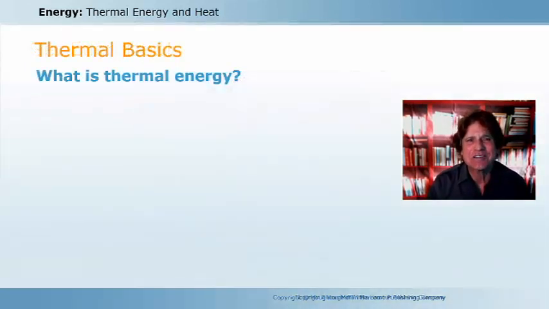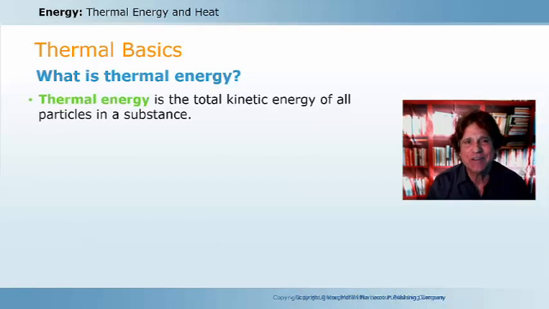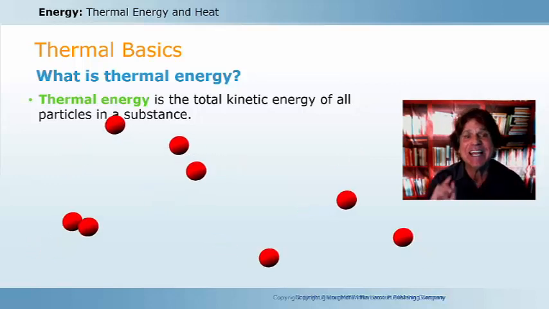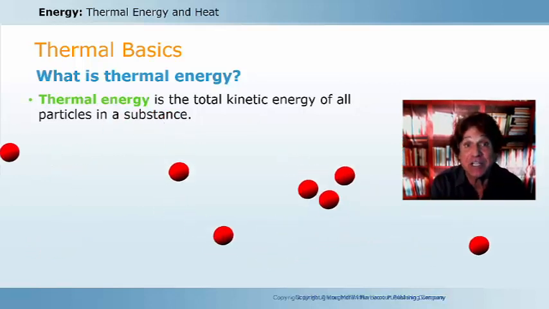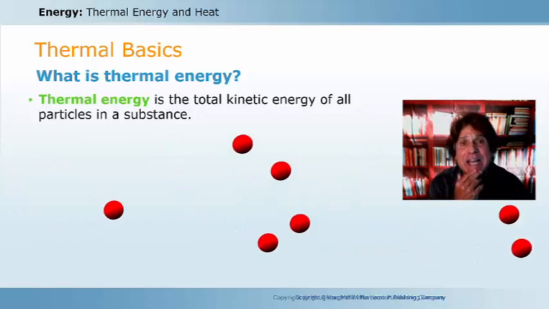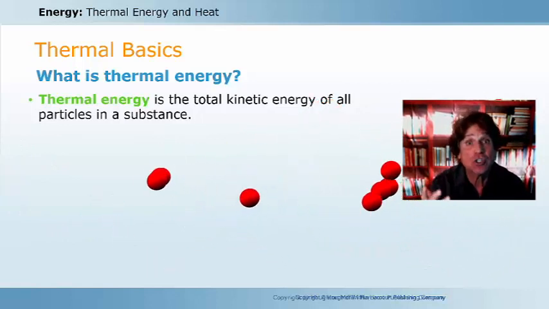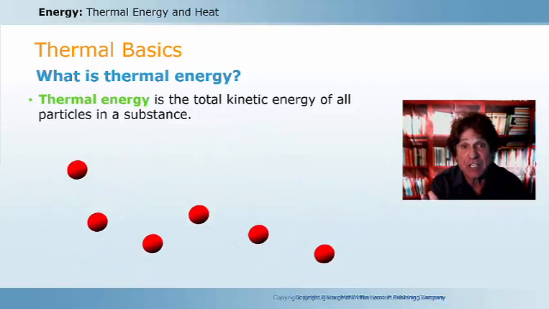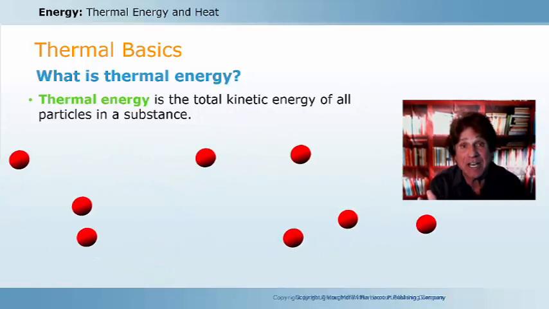Thermal basics. What is thermal energy? Thermal energy is the total kinetic energy of all the particles that are in a substance. And if we look here at the particles, we can see that each individual particle has kinetic energy. And remember that kinetic energy is a function of both the particle's mass and its speed. The larger the mass or the faster it's moving, the larger the amount of kinetic energy.